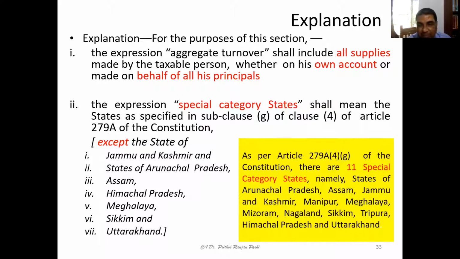Okay, so that means out of these 11 states, if you have understood, I'm excluding these 7. That means how many remain? Can you identify which are the states that can be called special category states under GST law? Now you can understand, it is Manipur, then Mizoram, Nagaland, then Tripura. Is it not? So these are the states.